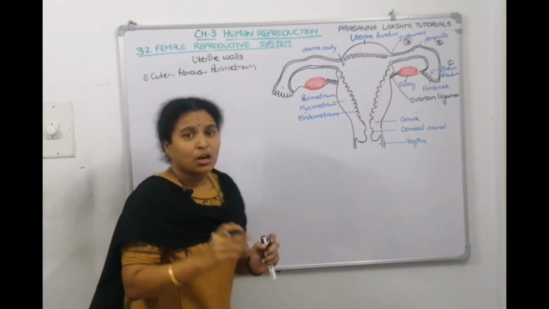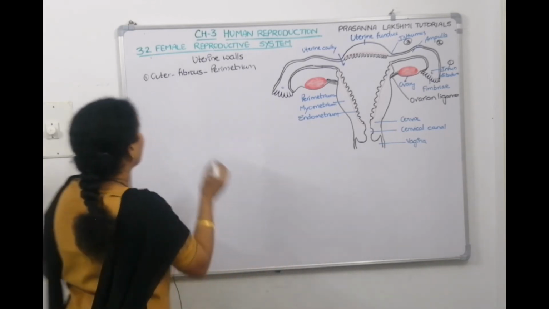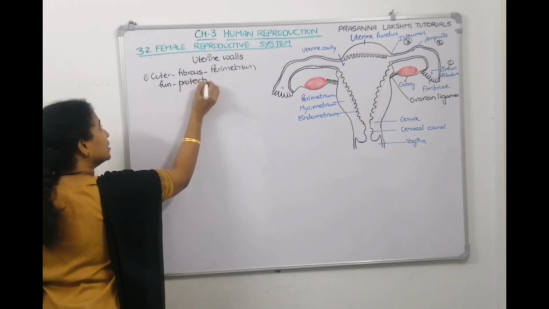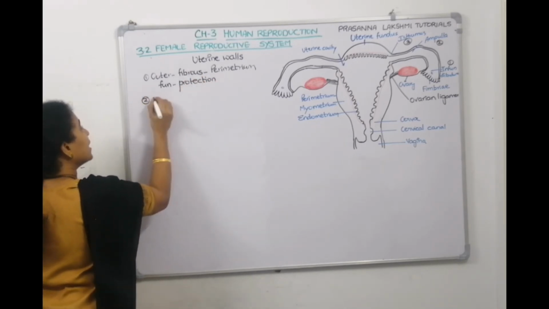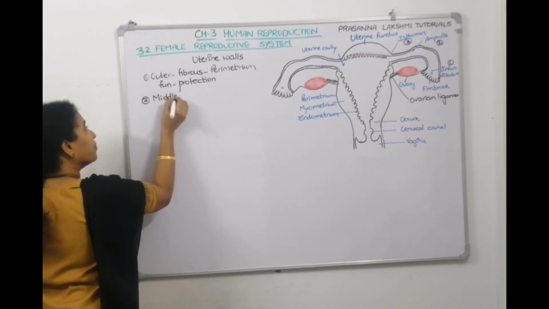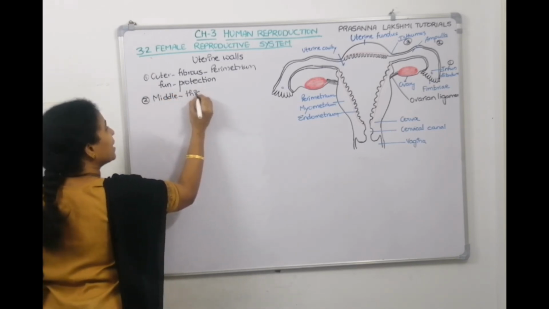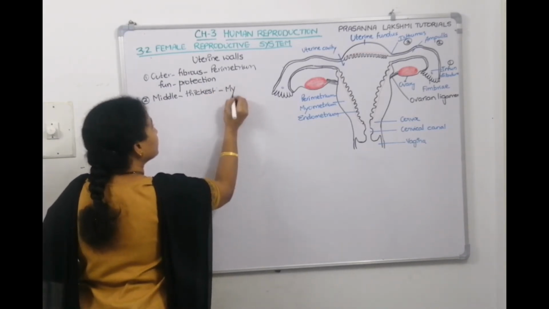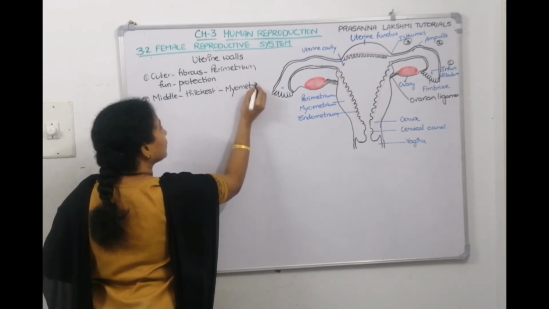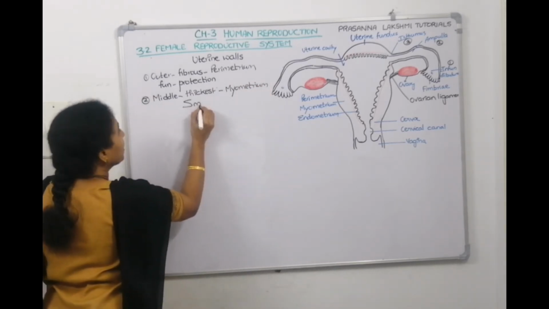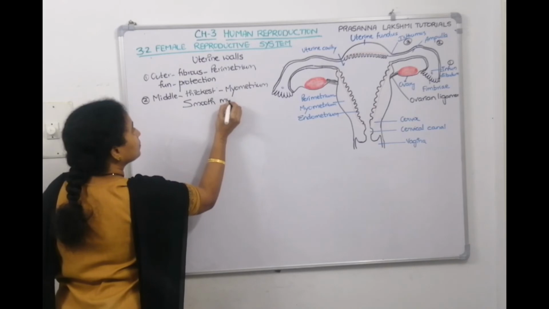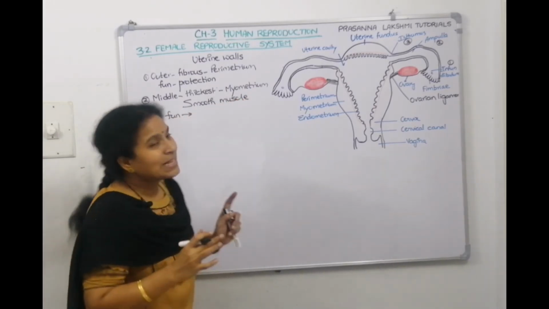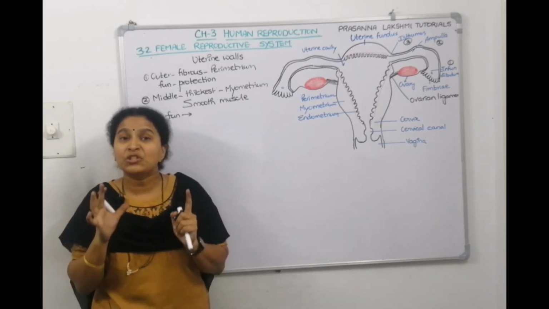It is fibrous in nature. What is the function? Helps in protection. Now the second one, the middle layer. It is the thickest layer. What is it called? Myometrium. Made up of smooth muscles. Function: it contracts, and these uterine contractions help in childbirth.